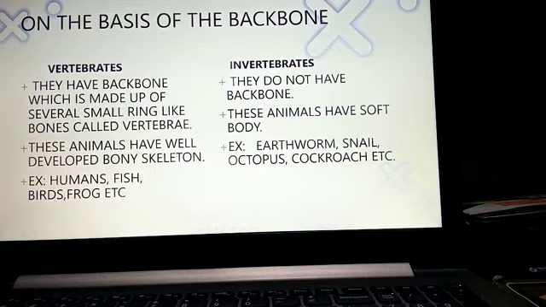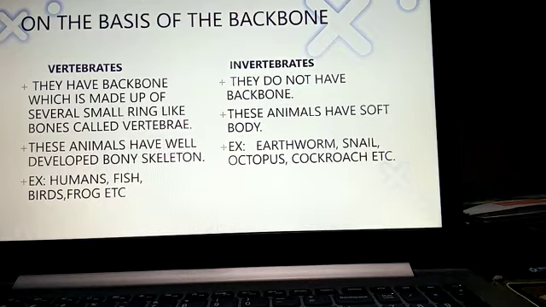Vertebrates are the animals which have a backbone, which is made up of several small ring-like bones, and those ring-like bones are called vertebrae. And these animals have a well-developed bony skeleton. The examples of these vertebrates are humans.